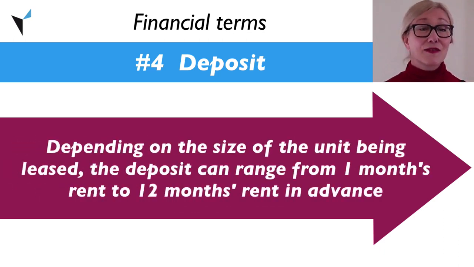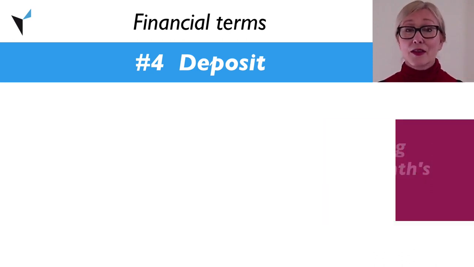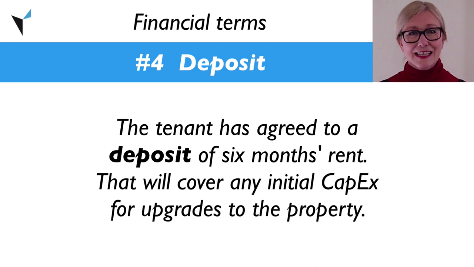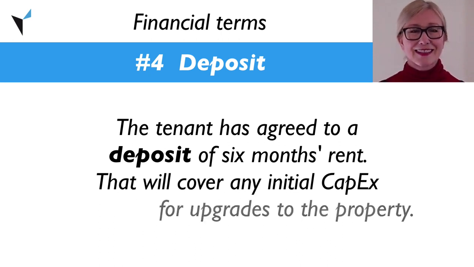Depending on the size of the unit being leased, the deposit can range from 1 month's rent to 12 months' rent in advance. Example: the vendor requires a $30,000 deposit to proceed with the purchase of the property. The tenant has agreed to a deposit of 6 months' rent. That will cover any initial capex for upgrades to the property.